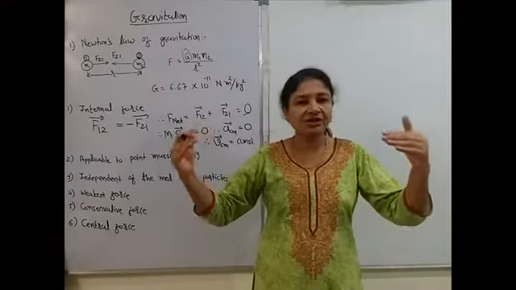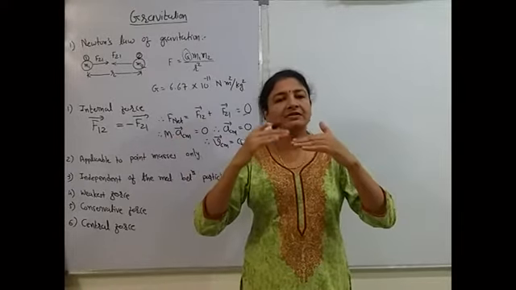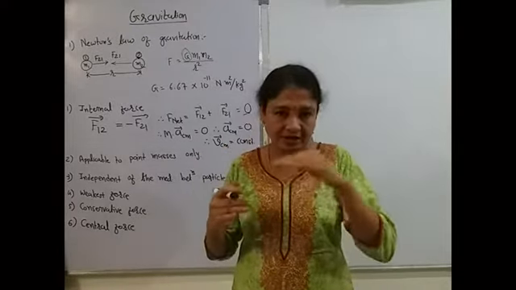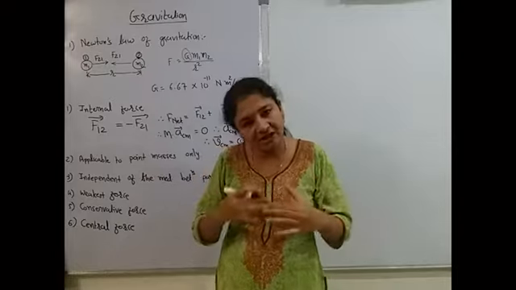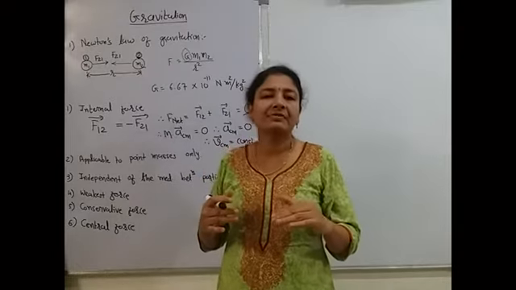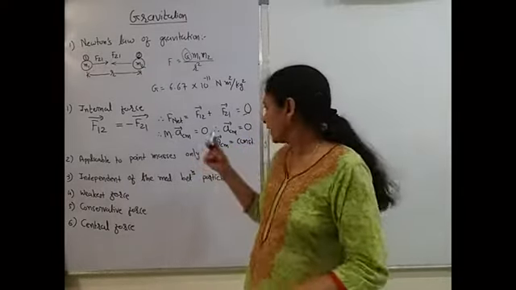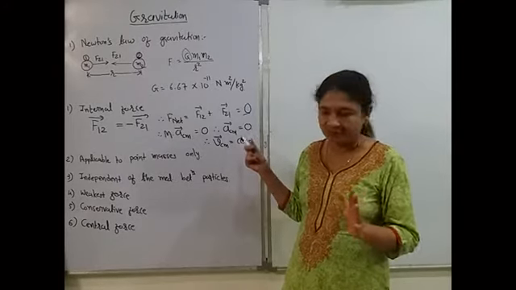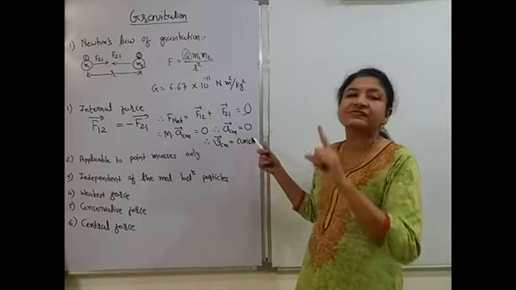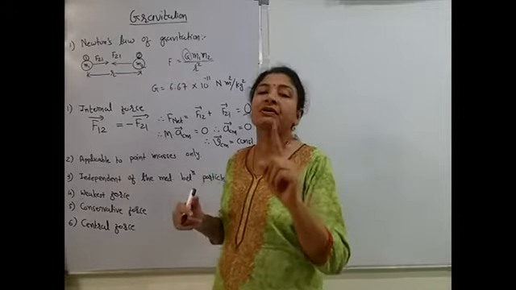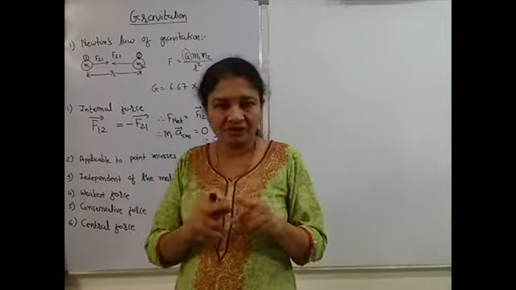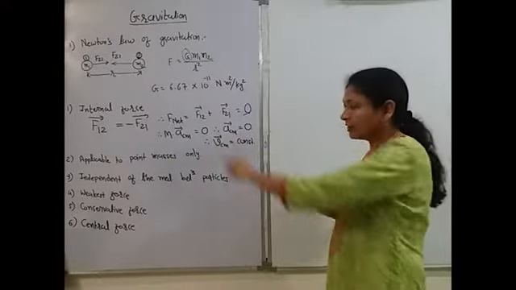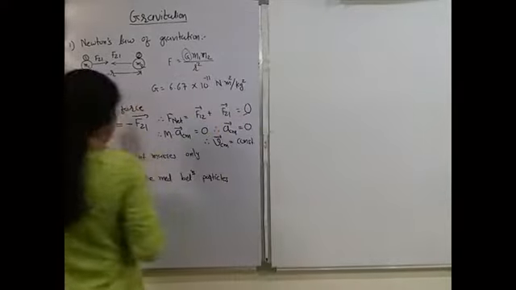So I can also say that velocity of center of mass will be constant. If initially velocity of center of mass was 0, that means initially center of mass was at rest, then after attraction also center of mass will remain at rest. And if it was moving, it will move with the same velocity. So velocity of center of mass will not change due to gravitational force. Remember, velocity of center of mass will not change due to gravitational force. Okay, so this is the first point, internal force.